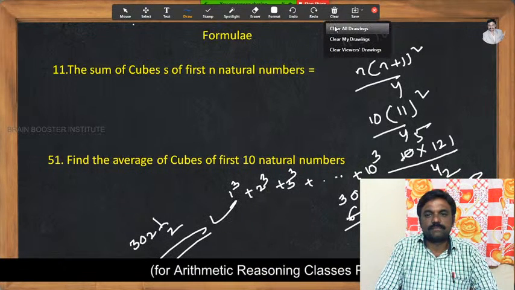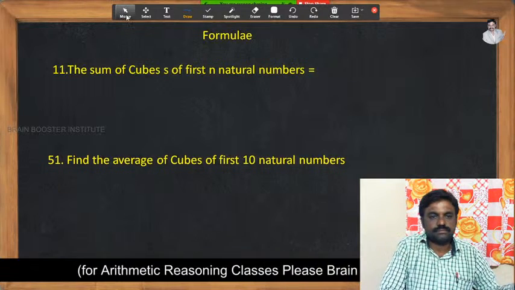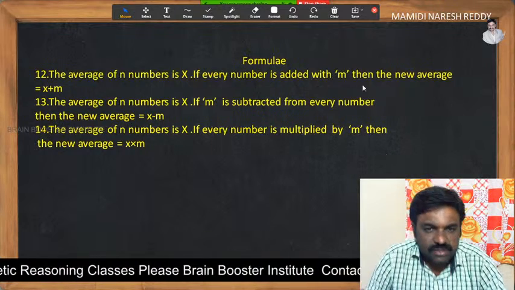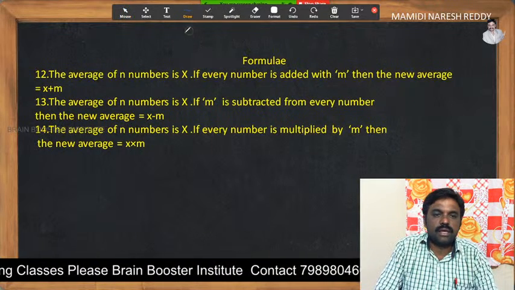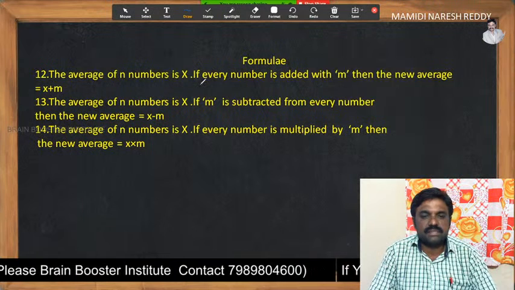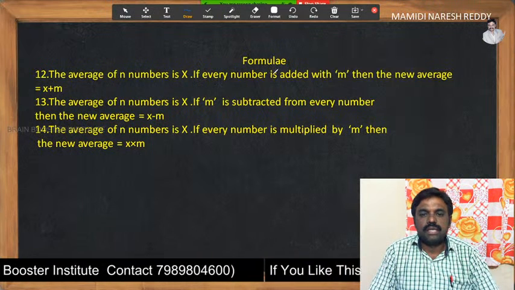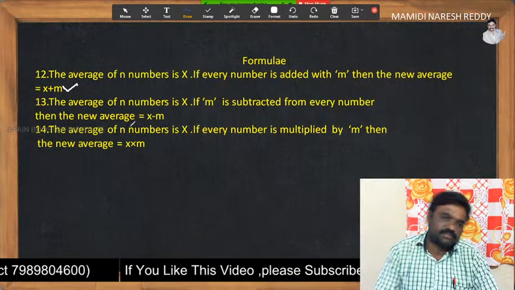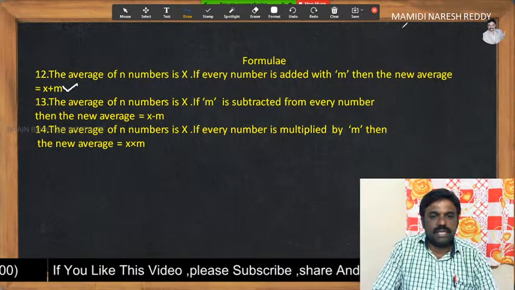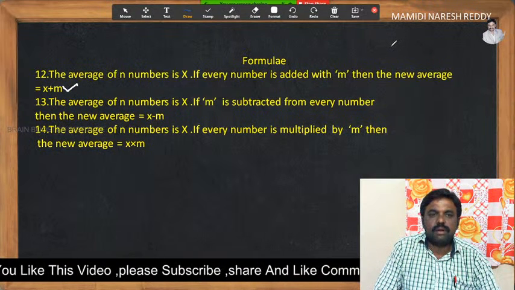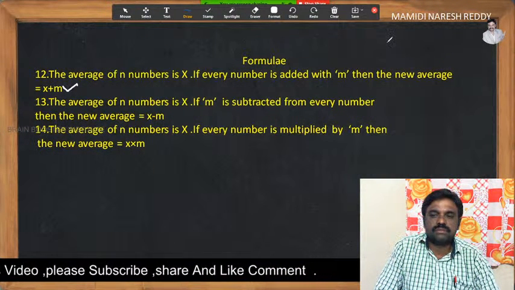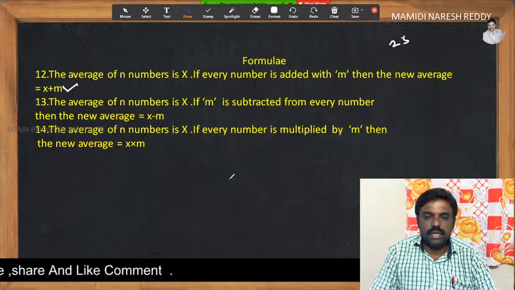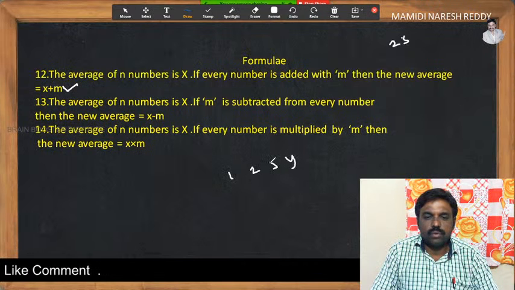And the next one, see. The average, this is the formula, my friends. These are all formulae. The average of n numbers is x. If every number is added with m, then the new average must be x plus m. For example, the average of some numbers, say 1 2 3 4.